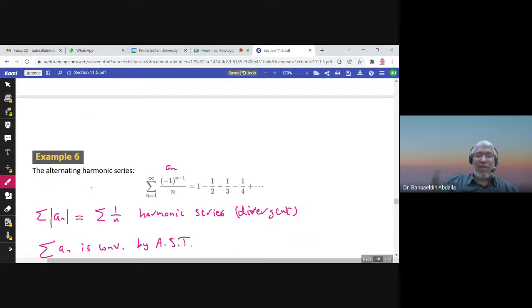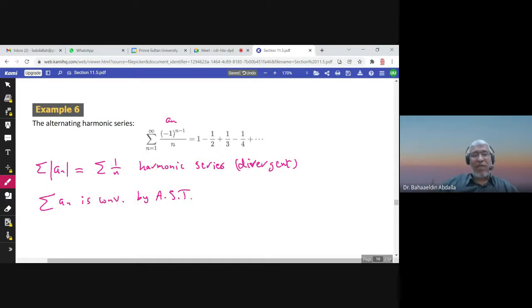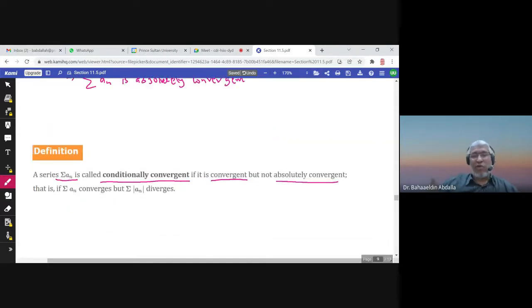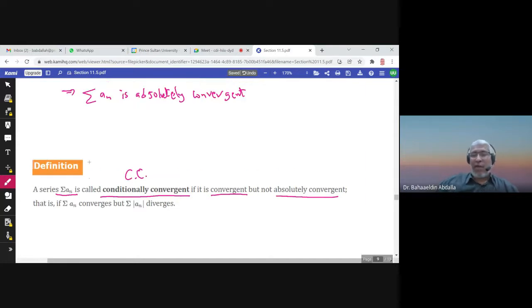So you can say that the alternating harmonic series is conditionally convergent. And I will call conditionally convergent CC from now on, and absolutely convergent AC from now on.